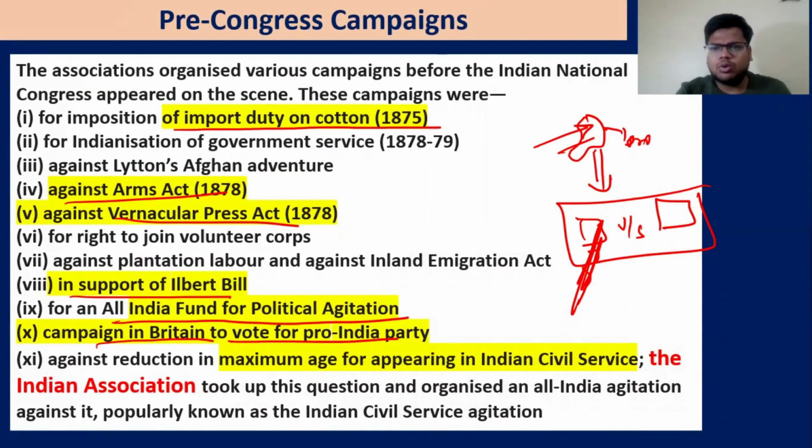First of all, you can expect questions about a few political organizations, their year. They can ask you to arrange those chronologically. In the mains examination, they can ask what were the campaigns, or before Congress, what are the different political organizations which were active as an institution. So these are the questions that can be asked, and in the prelims, chronology of these institutions. That's all. And in the test series, you'll find a lot of questions which are based upon this idea. Okay? So with this, we finish our session.